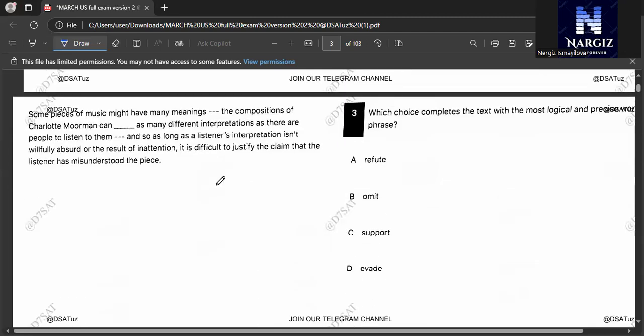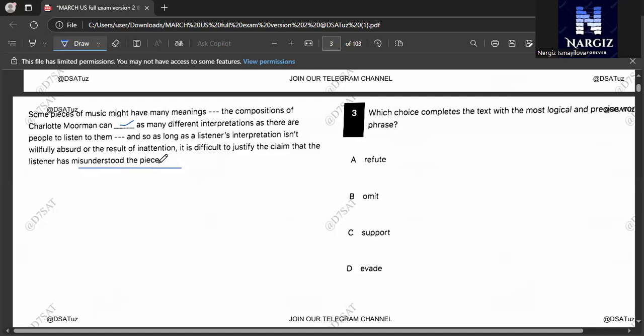Let's begin the third question. Some pieces of music might have many meanings. The compositions of Charlotte Morgan can support as many different interpretations as there are people to listen to them, and so as long as a listener's interpretation isn't willfully absurd or the result of inattention, it is difficult to justify the claim that the listener has misunderstood the piece.